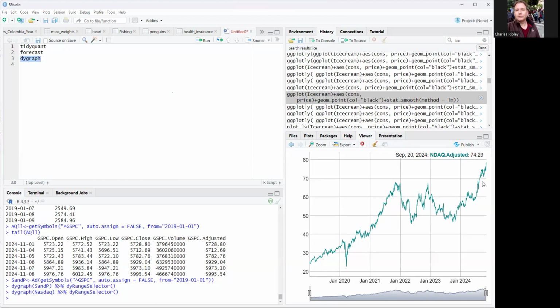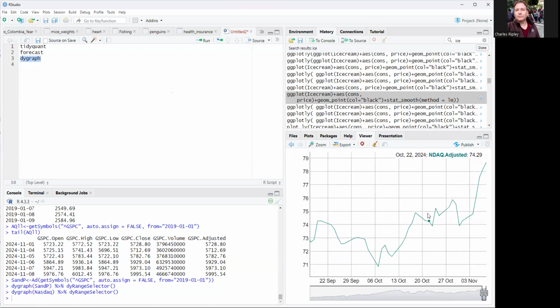So is it because Trump wins? Well, let's take a look again. You've got the date range selector. Remember, dygraphs, this package allows you to create these interactive graphs. So now you sit there and say, okay, let's see, we're in October. It's not doing too bad. It got a big bump up on the 29th, and then it starts going down for whatever reason. Some of you might know. And it did do okay. Look, it was at the highest of 78 on November 8th. But then you come down here, and before the election, it was 74. So it did get a bump up, but not too much, 77, 78.